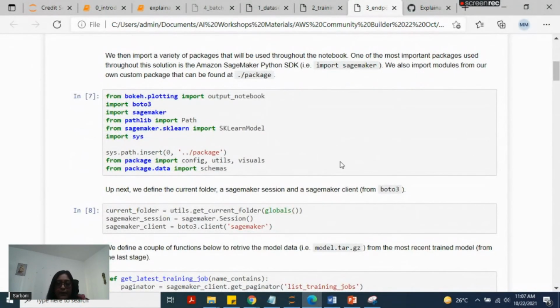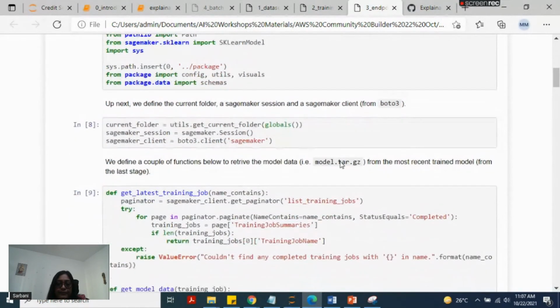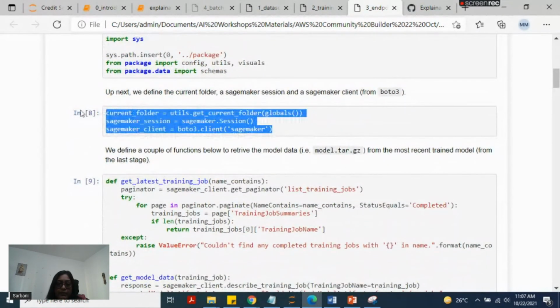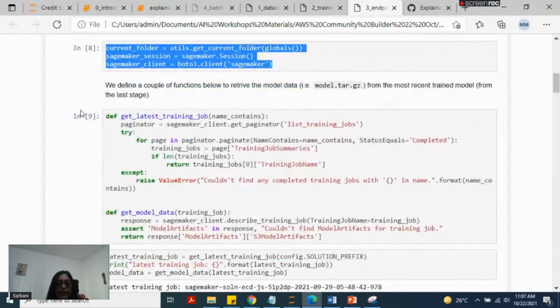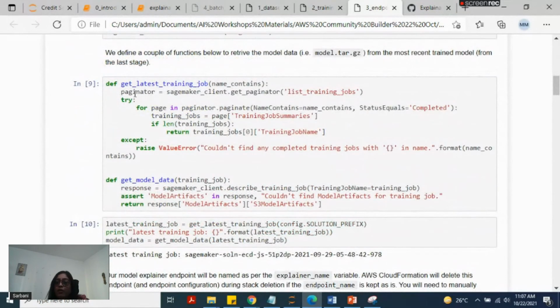Here again, all the packages are installed, then the Boto3 SageMaker package is installed. Here we are calling two functions, get latest training job and model data. Why are we calling these? Because in our previous notebook we built the model, and we always try to take the latest model built by the notebook or our previous jobs.